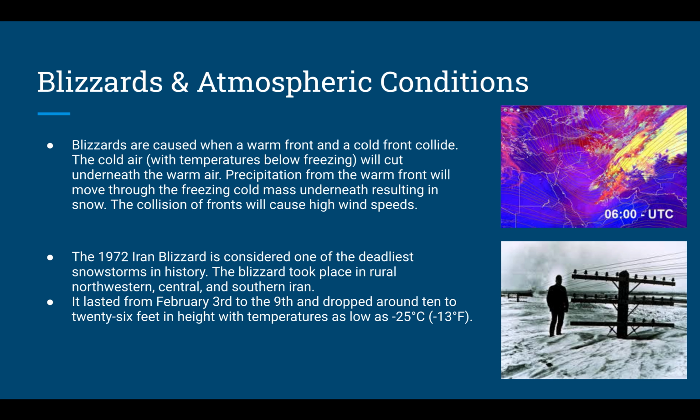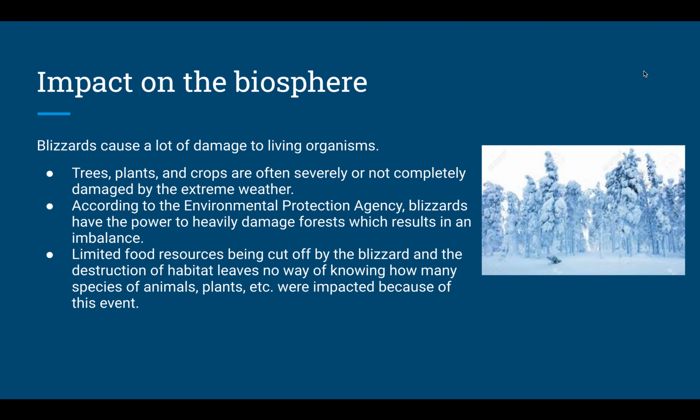The 1972 Iran blizzard is considered one of the deadliest snowstorms in history, taking place in rural northwestern, central, and southern Iran. It lasted from February 3rd to the 9th and dropped around 10 to 26 feet of snow, with temperatures as low as negative 13 degrees Fahrenheit.